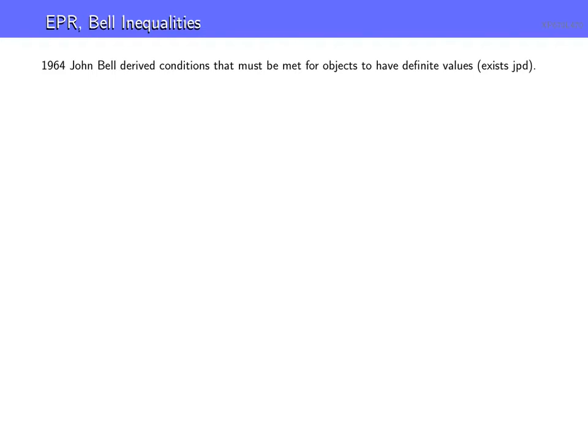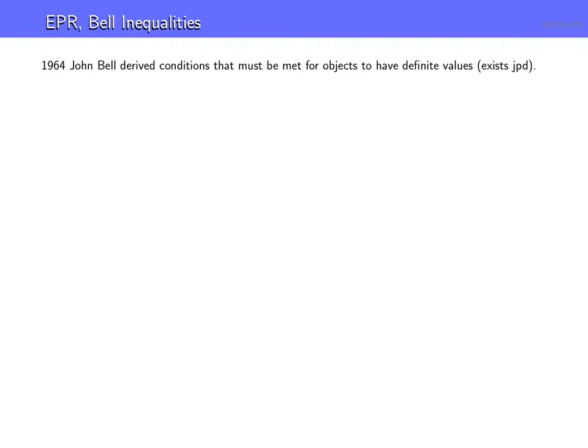At the time, the terminology used was local hidden variables. Local hidden variables mean the real states that we don't know about. That's why they're called hidden. And this is what Einstein essentially believed in, though he didn't call them that. So this was a condition that must be satisfied if there exist local hidden variables.